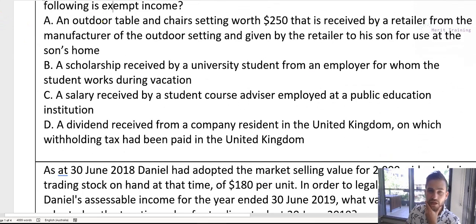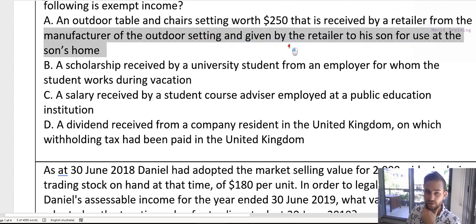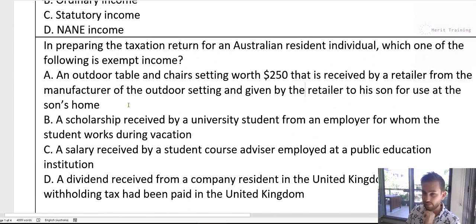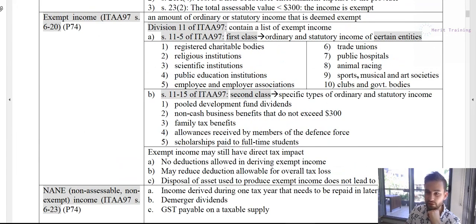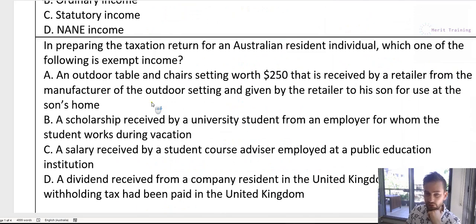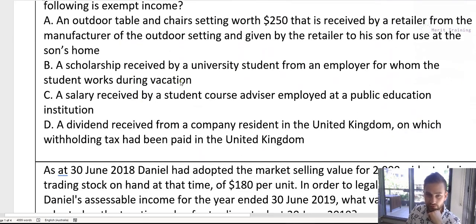So the first one is an outdoor table and chairs that is received by a retailer from the manufacturer and given by the retailer to his son for use at the son's home. So this would be a non-cash benefit, right? Because the retailer is giving his son the chairs worth $250, and if they were paid in cash, that would be assessable income. However, it's less than $300, and it's a non-cash benefit, so that would be exempt income, right? So the answer we know is A already, but let's just check through B to D, just in case we've missed something. All right, standard practice.